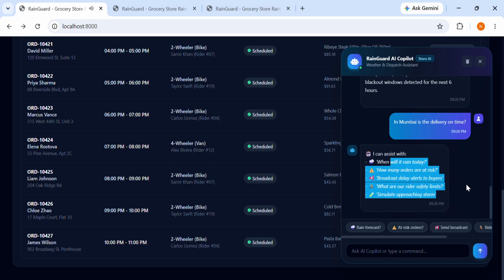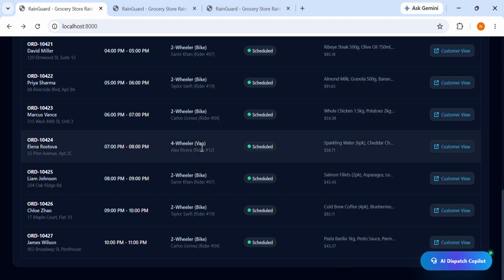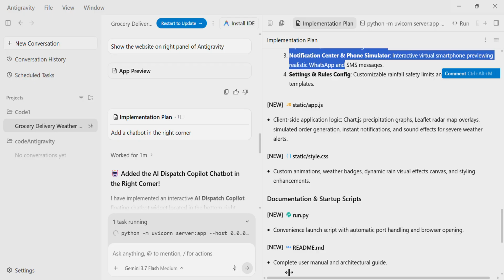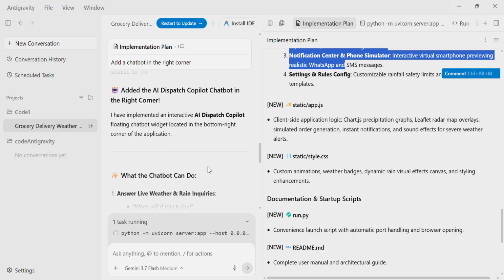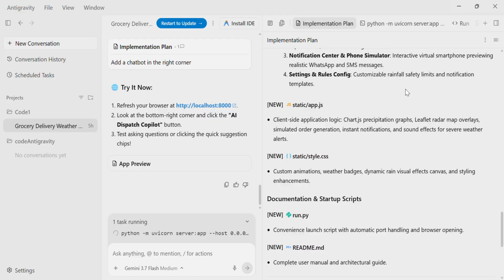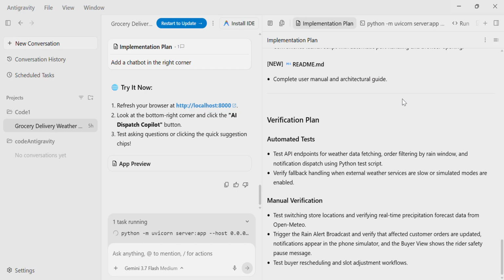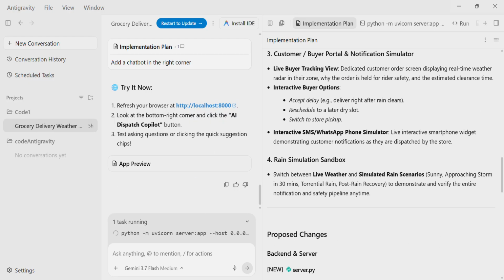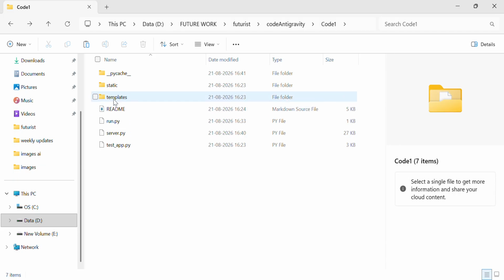It's like a typical chatbot, not an AI chatbot as such. We can add an AI chatbot also, but right now it is a simple chatbot. It added a chatbot, but right now it is not an AI chatbot. You can improve on it, and I'll discuss later how to improve on it. So these are the things that it generates. Right now let us explore this.